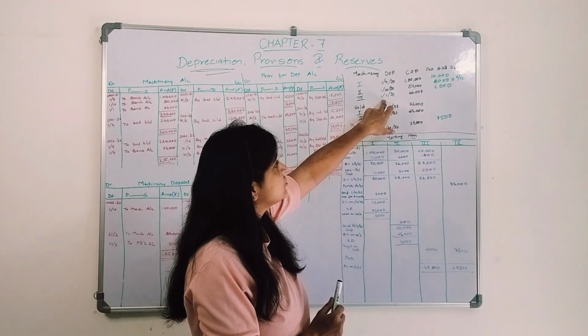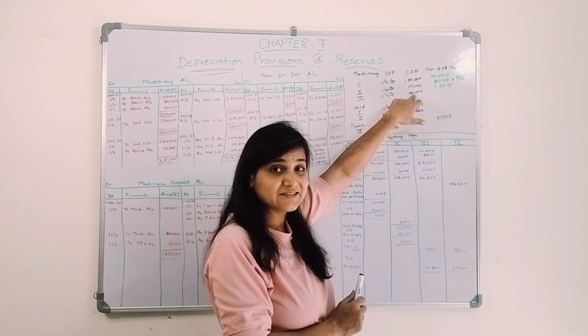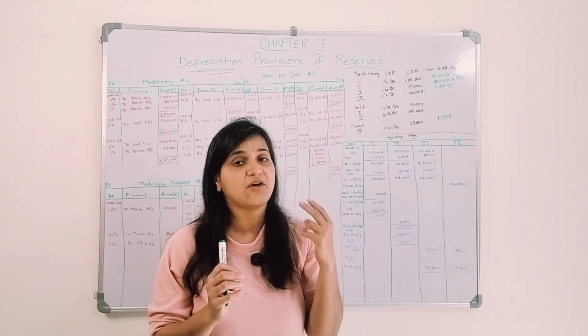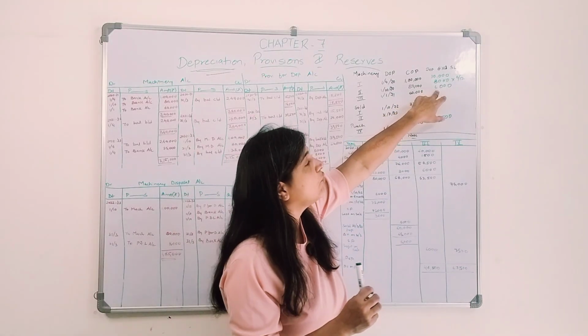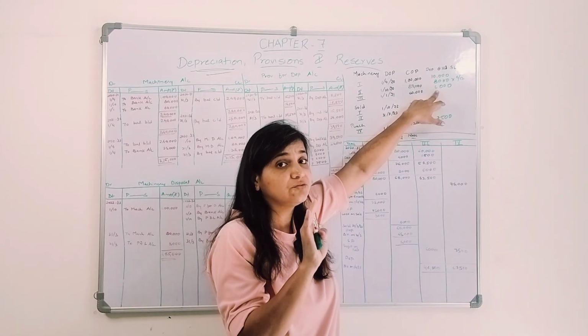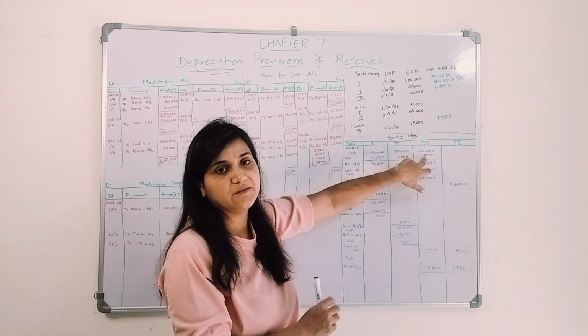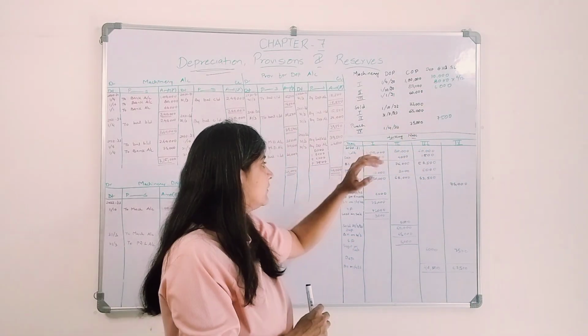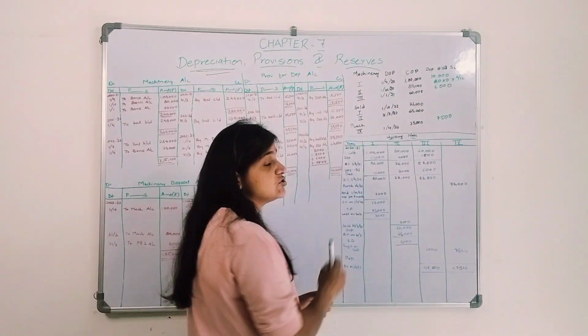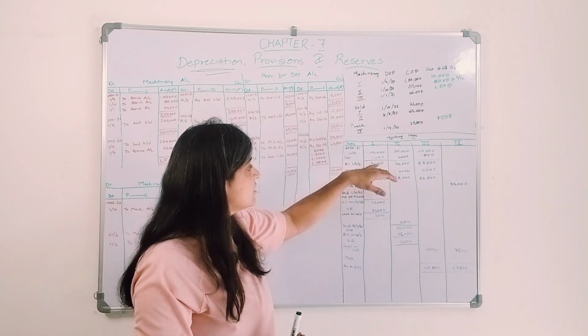And the third machinery, which was purchased for rupees 60,000, was used for only 3 months: Jan, Feb and March. Okay, so for the whole year the depreciation amount is 6,000, but it was used only for 3 months, so the amount of depreciation will be 1,500. Now the book value of all these machinery on 1st of April 2021 will be how much?